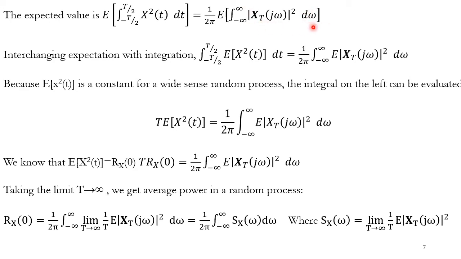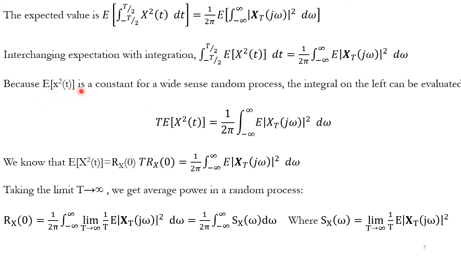We need to integrate this with respect to omega. So we can interchange the operation expectation with the integration. So I can write here, integral from minus T by 2 to T by 2 of expectation of x square of t dt, that is equal to 1 over 2 pi integral of minus infinity to infinity expectation of modulus of x_T of j omega whole square. We need to integrate this with respect to omega.